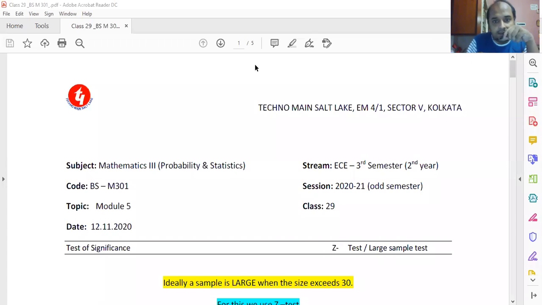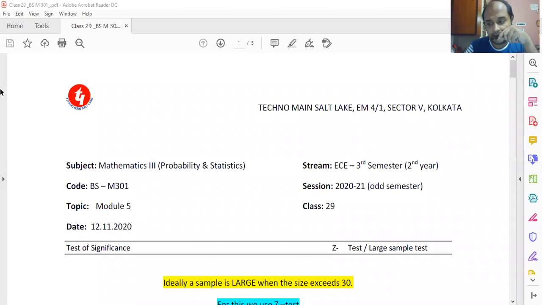So this is my 29th class on BSM 301. If you go by the syllabus and count the number of classes given for each module, you'll find that the total adds up to 32.